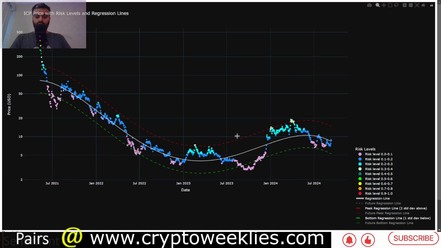Whenever the price goes close to this red dotted line, that's when major peaks occur, and price kind of mean reverts back to the bottom regression band first by going to the fair value. Right now that peak regression valuation for ICP is at around $14.50. Therefore, per this model, the peak valuation is at around $14.50 and the bottom regression at around $5.25.